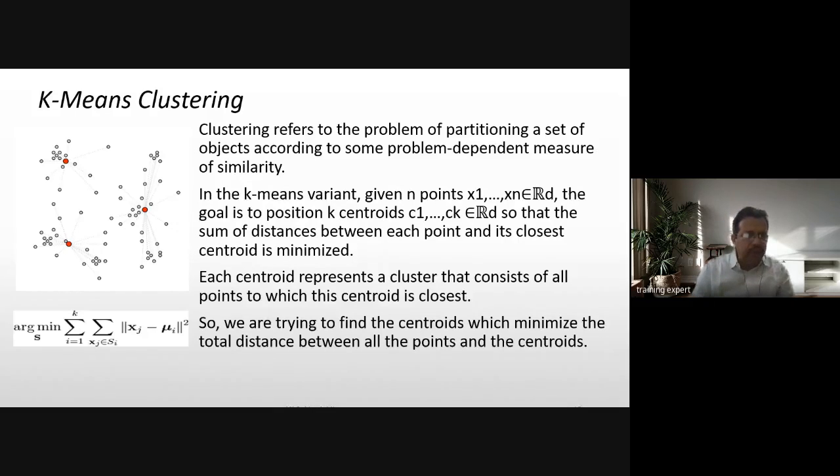centroid, and the function, the sum, becomes the sum over xj, which is any of these points j, where xj belongs to Si, minus mu i. So mu i is the centroid, and we take the distance between them, the absolute value. The difference could be negative or positive, so it is squared, and the sum is minimized. So that is how k-means clustering works.